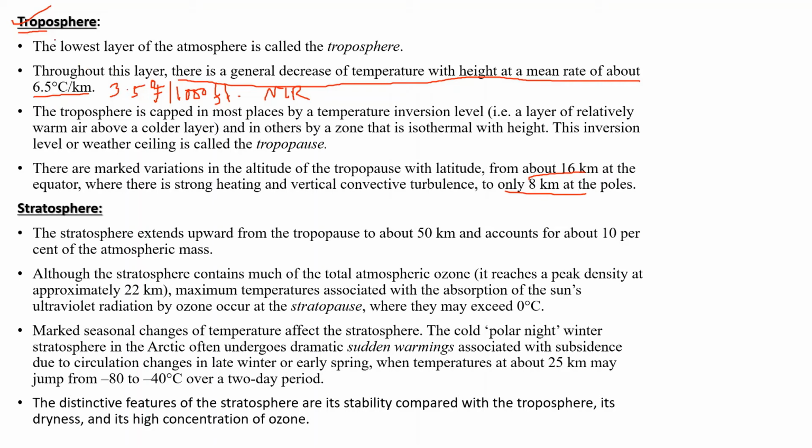This troposphere is also called the convective region, because all kinds of convective activities take place in this layer.